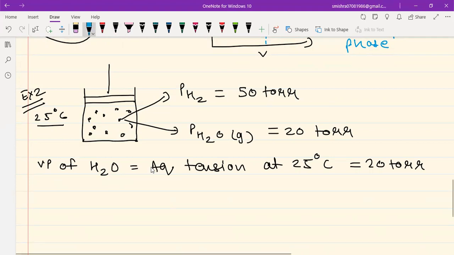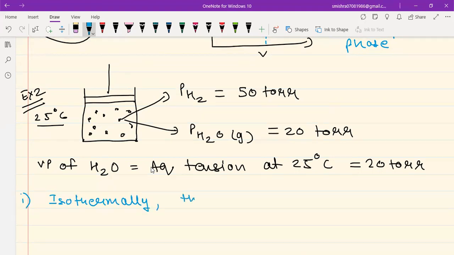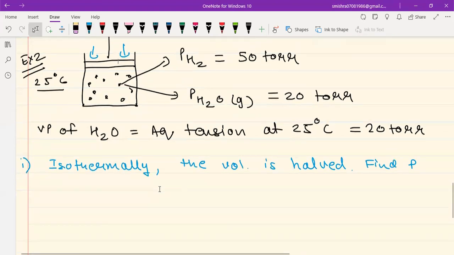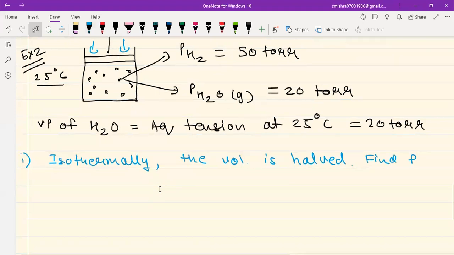And now the problem says, first part, that isothermally, which means keeping the temperature constant, the volume is halved. Find the pressure. So if I compress this piston to half the original volume, I need to find out the final pressure. Now, this is a very classical example, which will help you understand the subtle difference between gas behavior and vapor behavior.